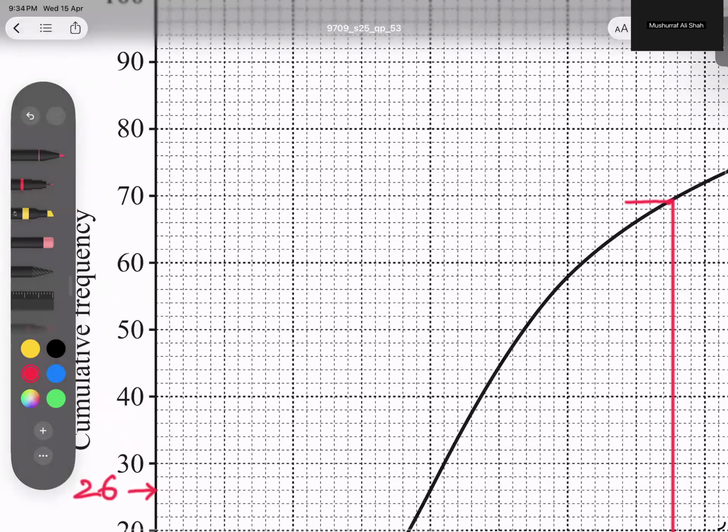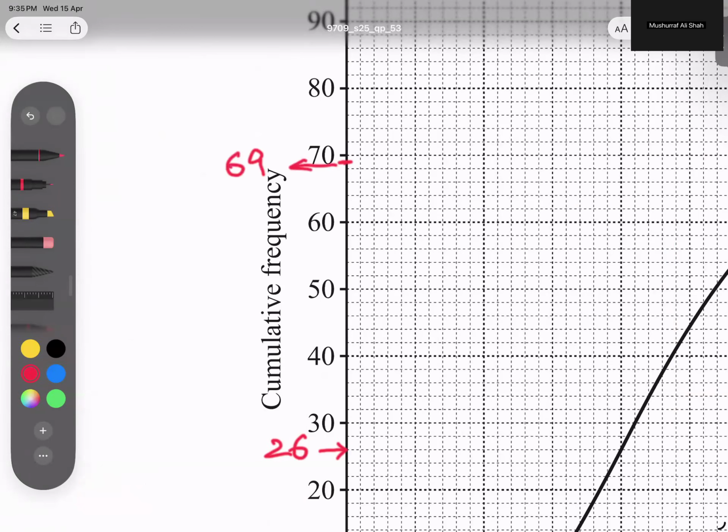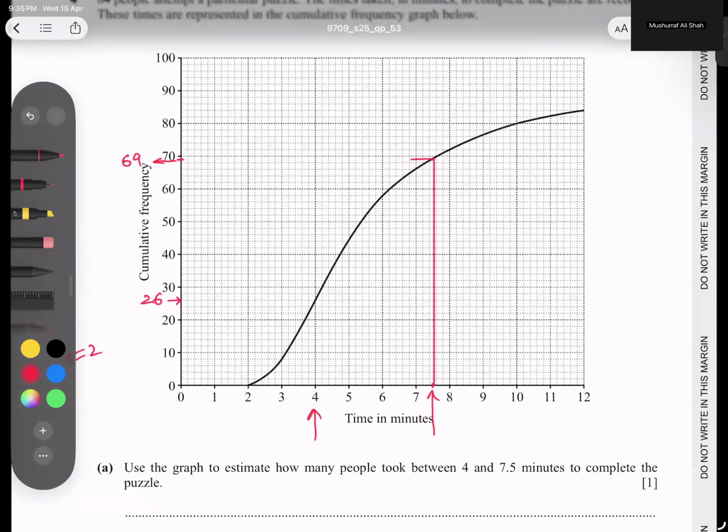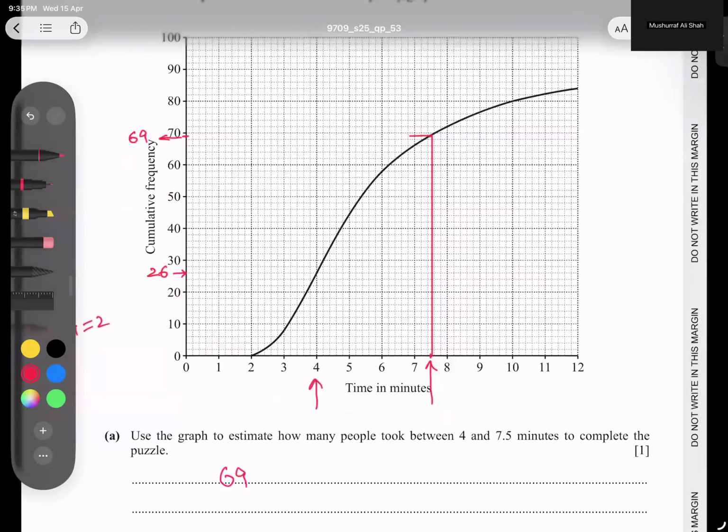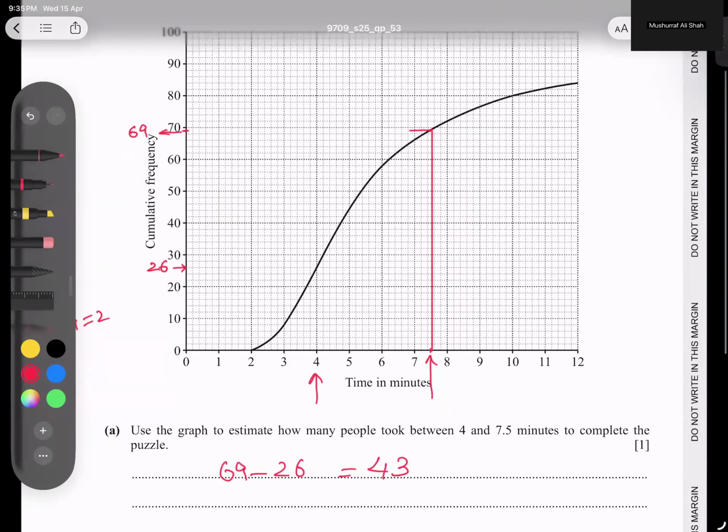One box is 2, half box is 69. So this is 69, and I will subtract them. 69 minus 26 is 43. So we have 43 people. So this is clear, and let's talk about the next page.